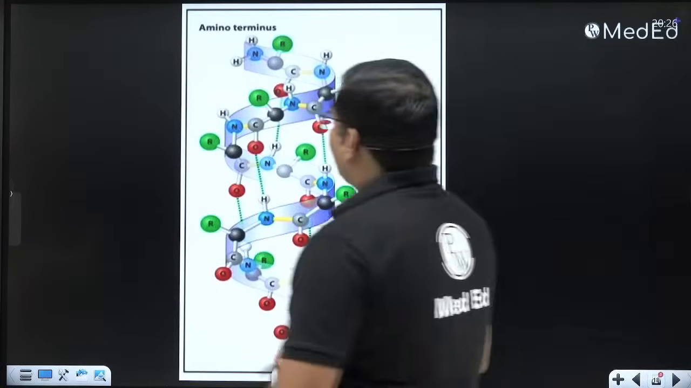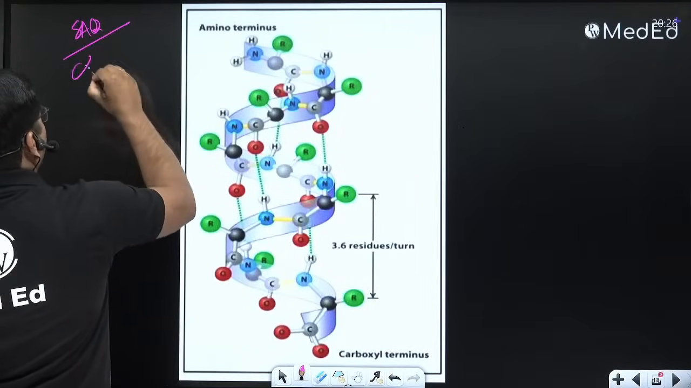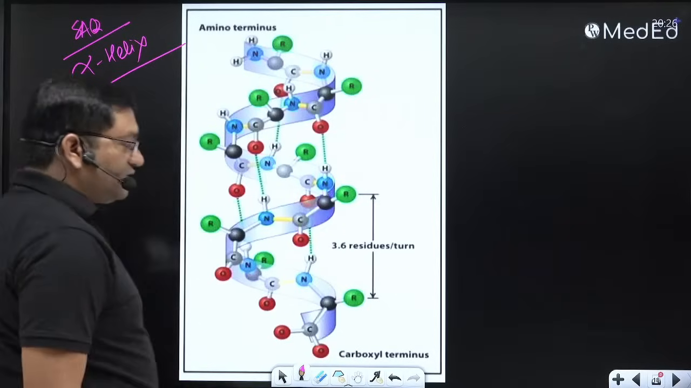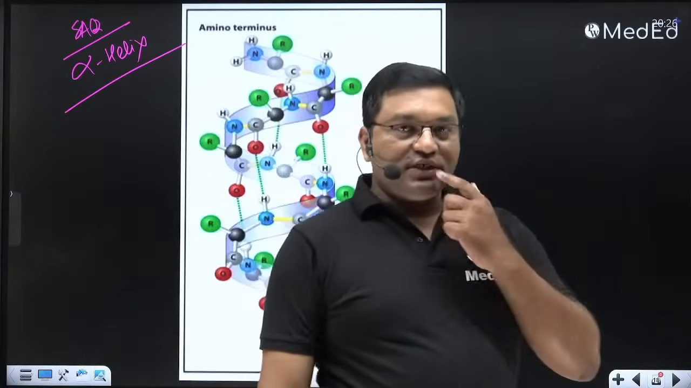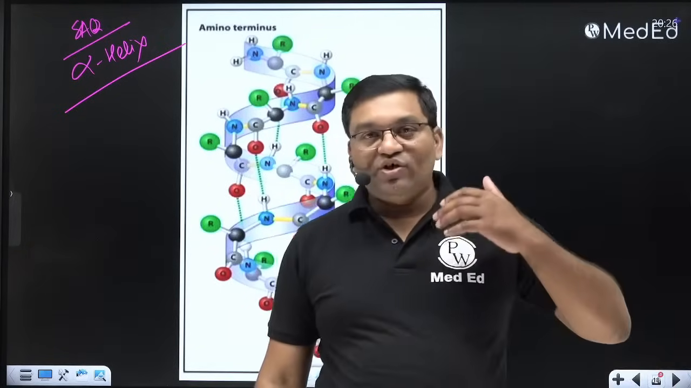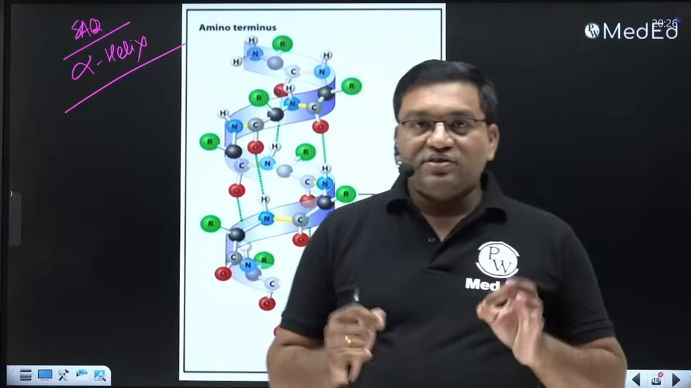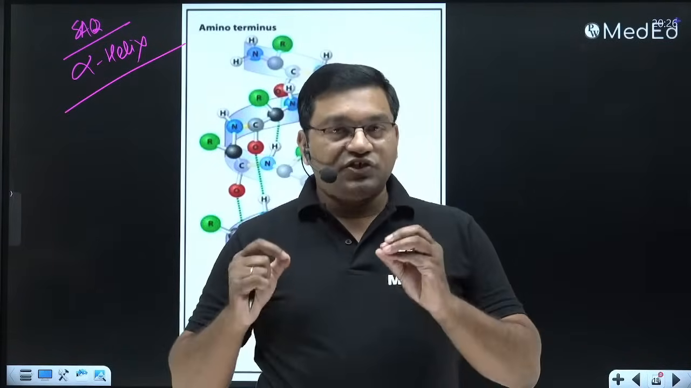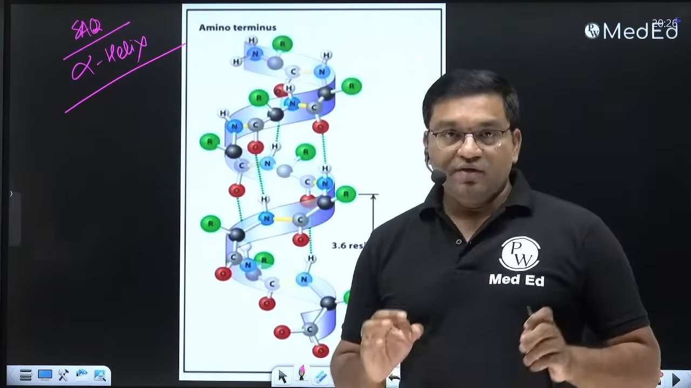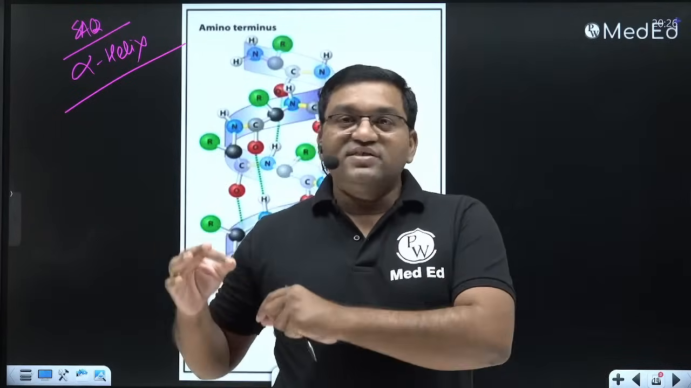Now, an important short note, SAQ: alpha helix. Secondary structure: further coiling of the primary structure upon itself leads to the formation of secondary structure. There are 5 examples of secondary structure: alpha helix, beta pleated sheet, turns, bends and loops. What did I say? Alpha helix, beta pleated sheet, turns, bends and loops.